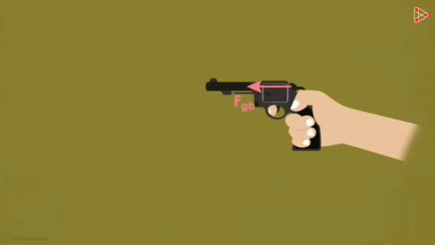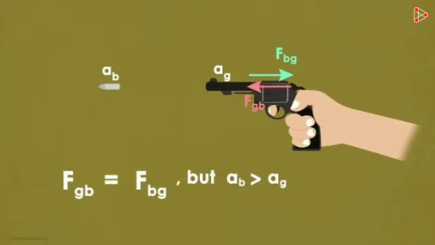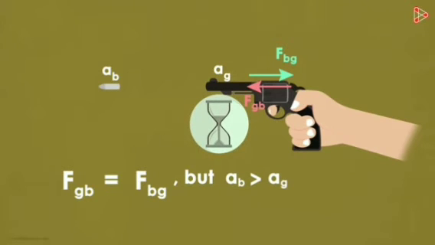When a gun is fired, it exerts a forward force on the bullet. The bullet exerts an equal and opposite reaction force on the gun. This results in the recoil of the gun. Here, the gun applies a force on the bullet and the bullet applies a force on the gun. Here AB is the acceleration of the bullet and AG is the acceleration of the gun. Then FGB is equal to FBG, but the acceleration of the bullet is greater than the acceleration of the gun.